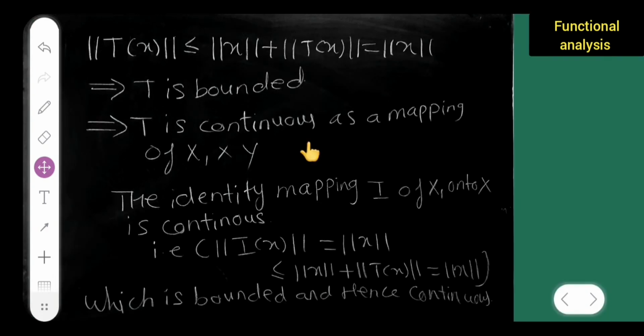Now, ||Tx|| is less than or equal to ||x|| + ||Tx||, which is nothing but ||x||_1. This implies T is bounded, which implies T is continuous as a mapping of X1 into Y. So the identity mapping I of X1 onto X is continuous. That is, ||I(x)|| = ||x||, which is less than or equal to ||x|| + ||Tx||, which is ||x||_1. This is bounded and hence continuous.